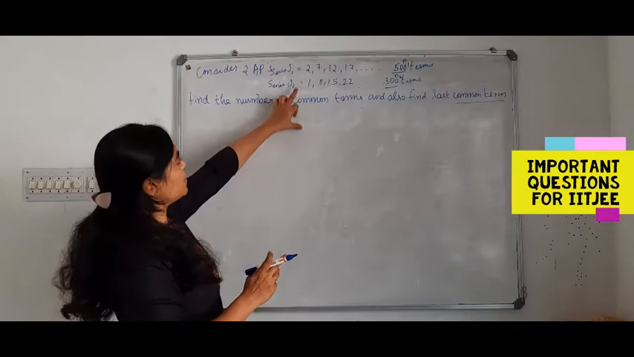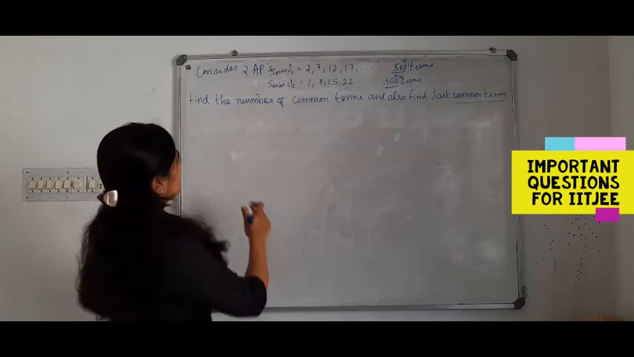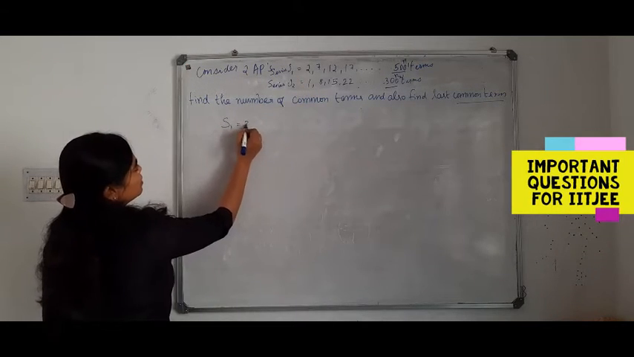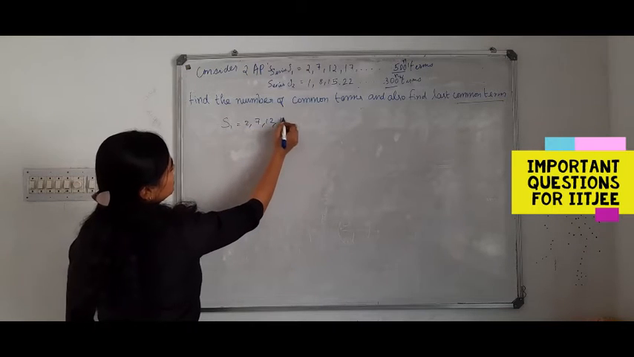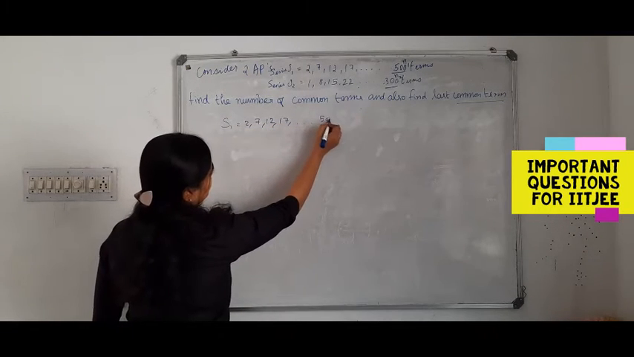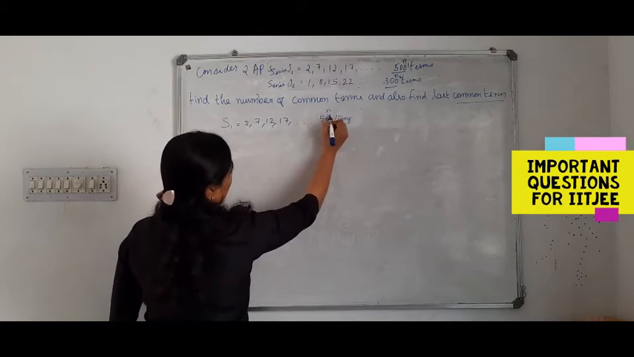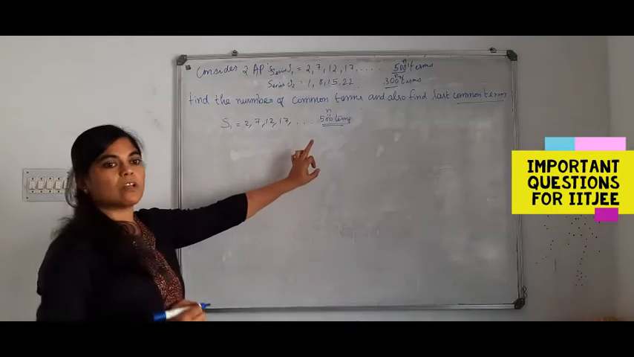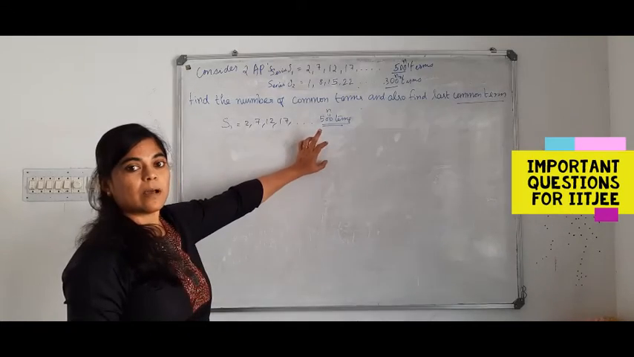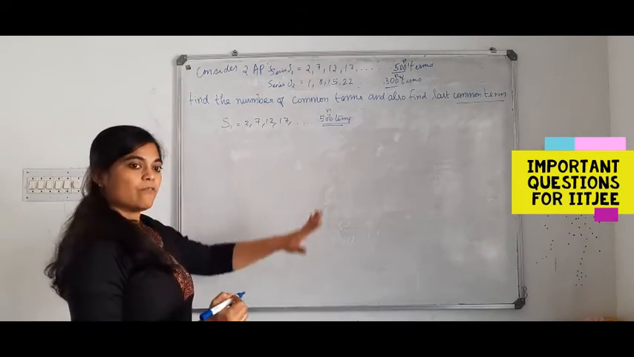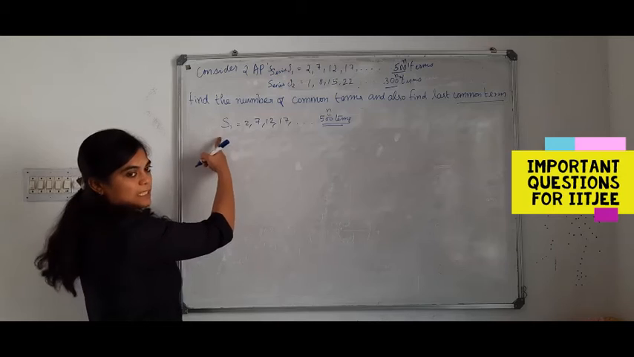So what is the difference between these two series? What is S1? S1 contains 2, 7, 12, 17, etc. up to 500 terms. So don't confuse this. It is n, not Tn. It is not the last term. It is the number of terms, n. You are now going to find the last term of the series.